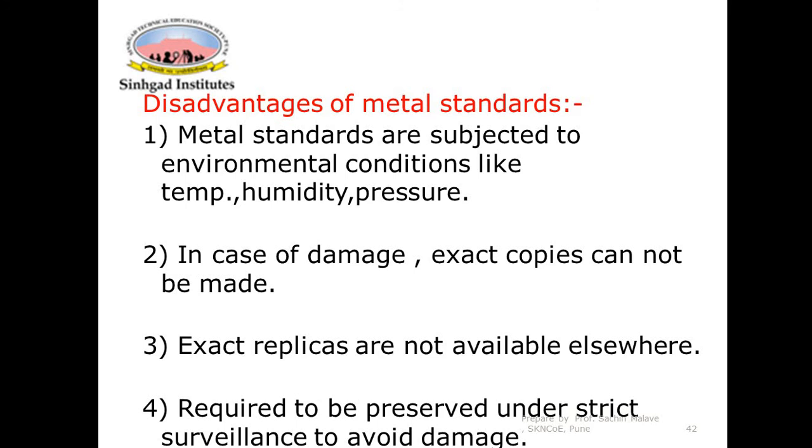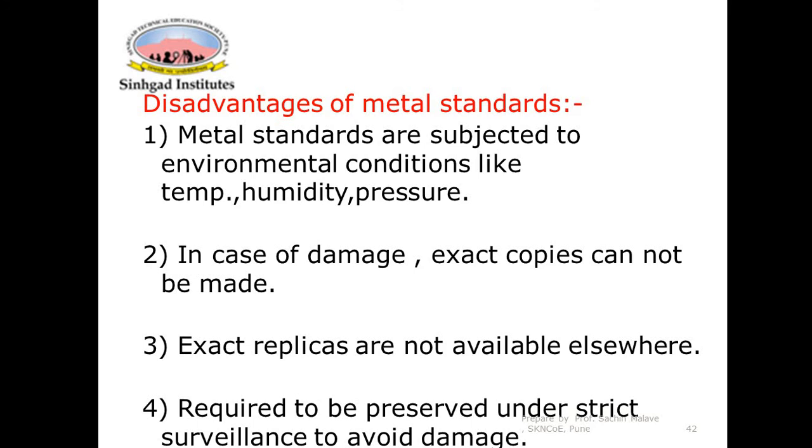Then you can make any number of replicas you want. You can make them easily. Because the wavelength does not change, exact replicas are possible. And the fourth one is that wavelength standards are not required to be kept under strict surveillance to avoid damage, because there is no possibility of damage.